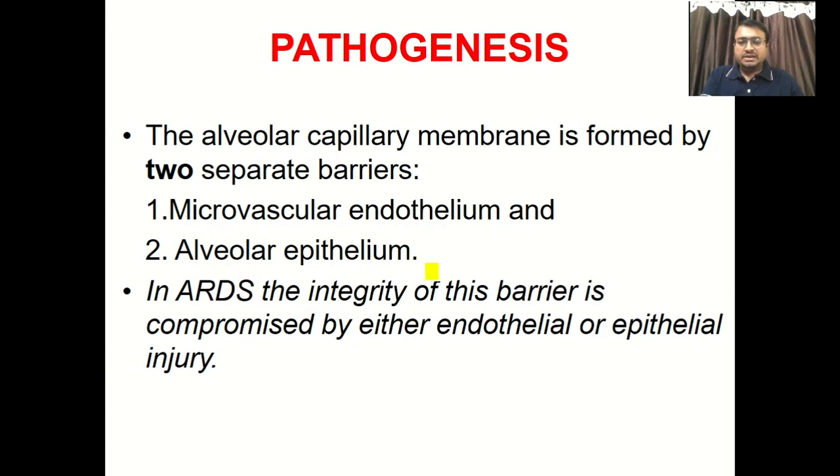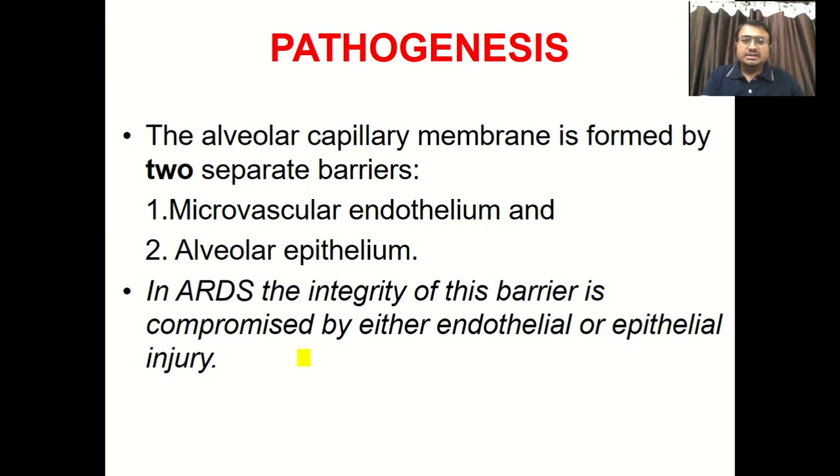Usually gaseous exchange occurs between the alveolar epithelium and a blood capillary, and this surface is known as the ACM, the alveolar capillary membrane. Whenever there is a defect in this membrane's integrity, it leads to certain pathological events: necrosis of type 1 and type 2 pneumocytes, sloughing of the alveolar epithelial cells, accumulation of edematous fluid, and lastly hyaline membrane formation.